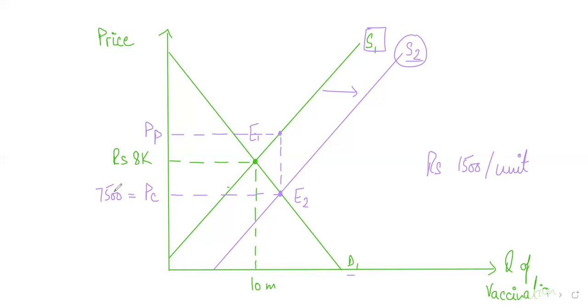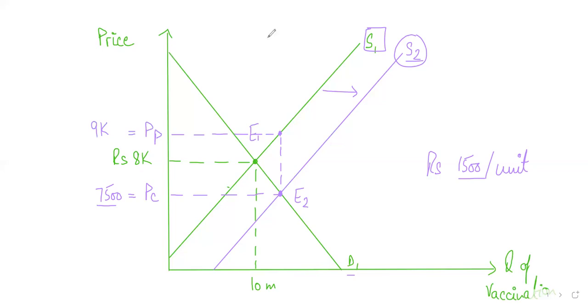Because think about this. Consumers come and pay 7,500 rupees for each vaccination, but that's not all. Why is that not all? Because 1,500 would also come to them from whom? From the government. So did you get this or not? I know this could be a little tricky. That's why I'm taking time to explain it slowly.